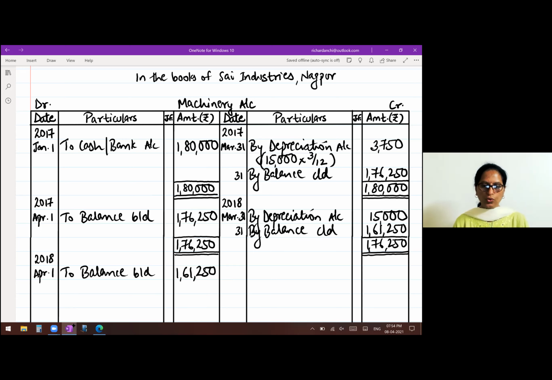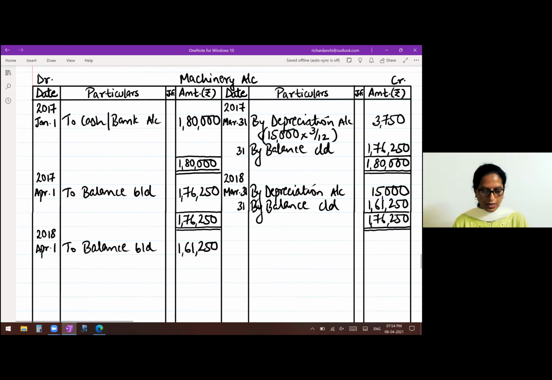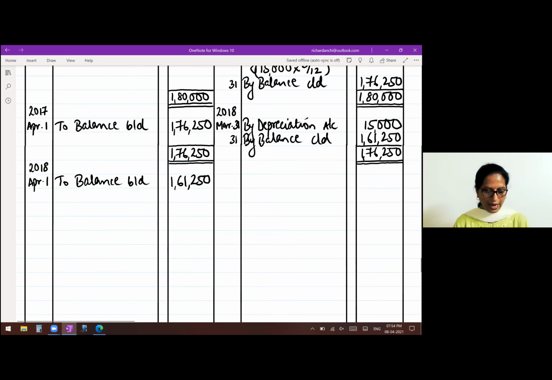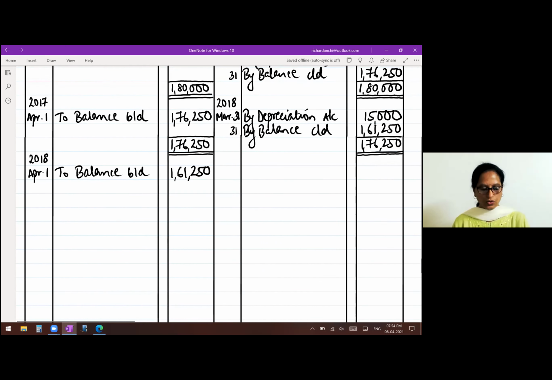On 1st October 2018, the entire machine was sold for rupees 1,50,000. So it is sold in October, it is sold in between the year. So whenever it is sold, on that date, you have to charge depreciation. So write 2018, October 1st. First entry is for depreciation. So write by depreciation account.